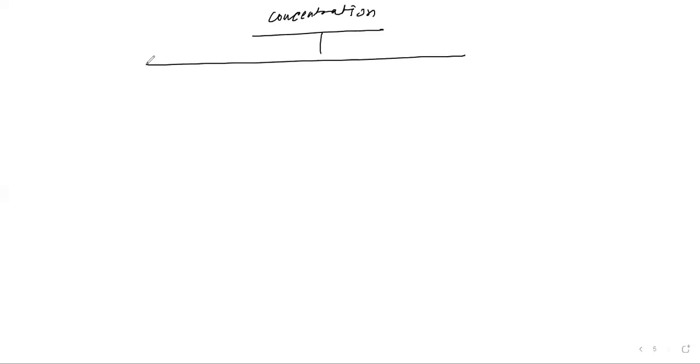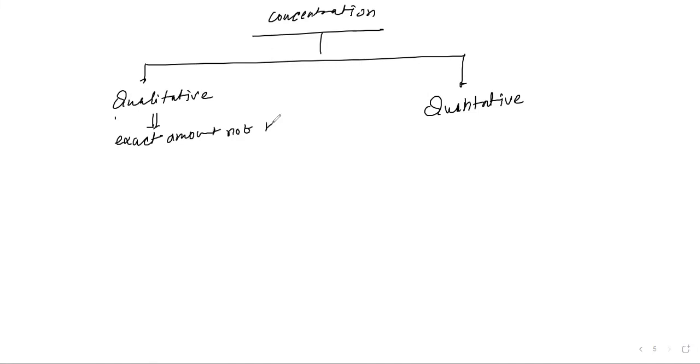That is the next point. If you talk about concentration, first we are studying concentration. So for concentration we have to know two types. First concentration term is qualitative, and next concentration term is quantitative. Qualitative means the exact amount is not known. If you do not know the exact amount, that becomes qualitative.